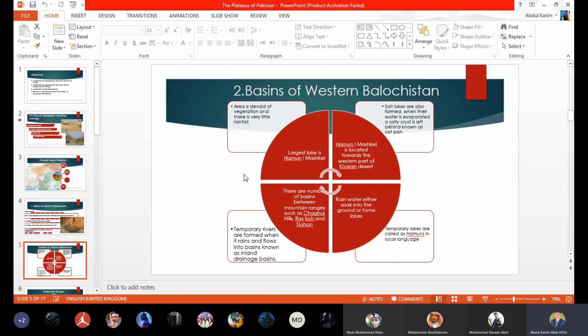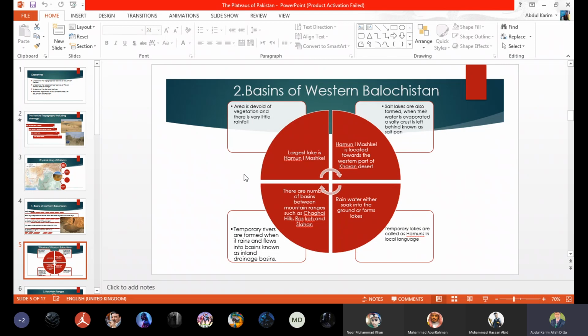So a salty crust is formed over there. That's why in Balochistan you will find so many salty lakes. In their own language, in the Balochi language, they call salty lakes Hamoon.